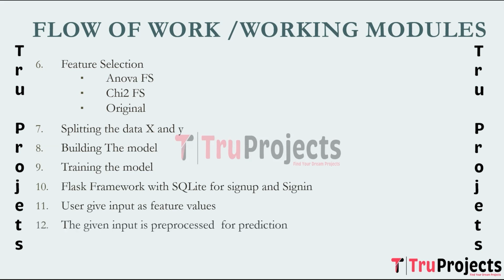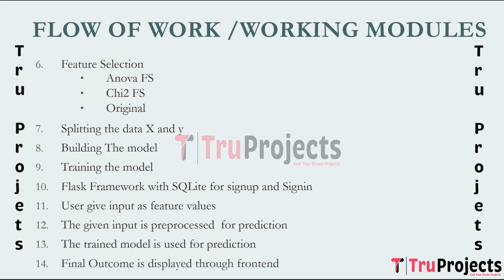The next step is given input is pre-processed for prediction. The user input is pre-processed to ensure it aligns with the format expected by the trained machine learning models. This includes handling missing values, encoding categorical variables, and scaling numerical features. Trained model is used for prediction. The pre-processed input is fed into the trained machine learning models to make predictions about the likelihood of heart disease based on the provided features.